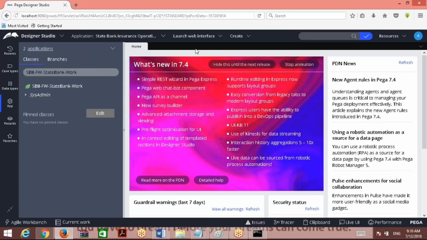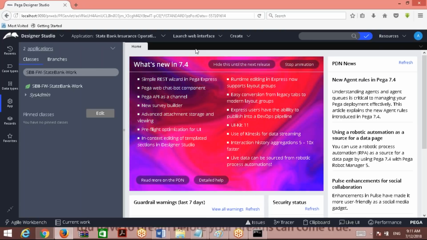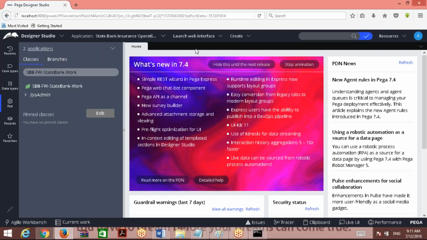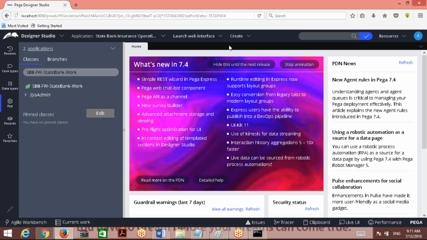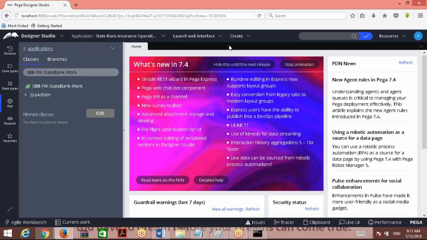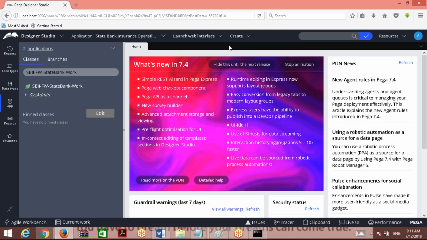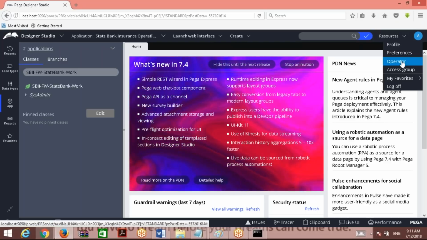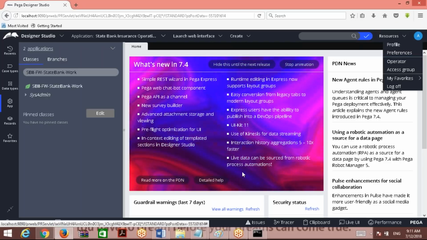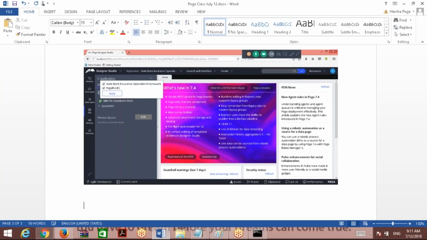But still, I can do this change. With this change, I will get an operator ID taken from the framework and assigned to the implementation. So I will show you those steps. Do not bother about what I am doing technically, because this will be explained to you after 1.5 months. This is not part of today's class. If you have added a new operator ID, after login, you click on the operator on the right side. You can open your operator profile. Right click on top of this. I will write here: assign operator to our implementation application.